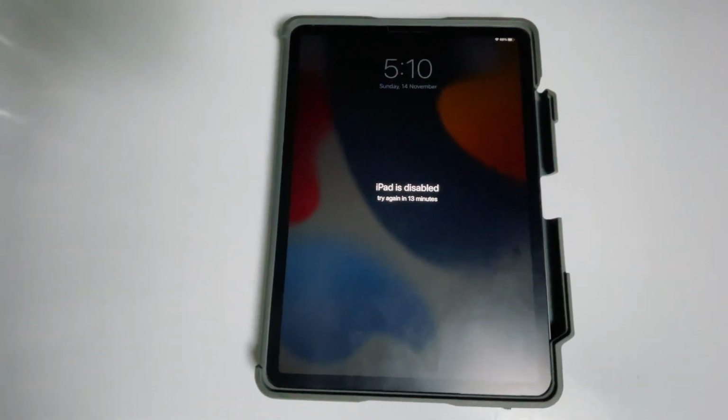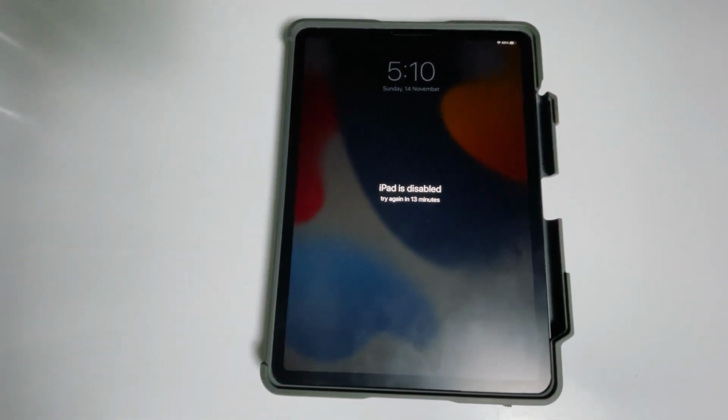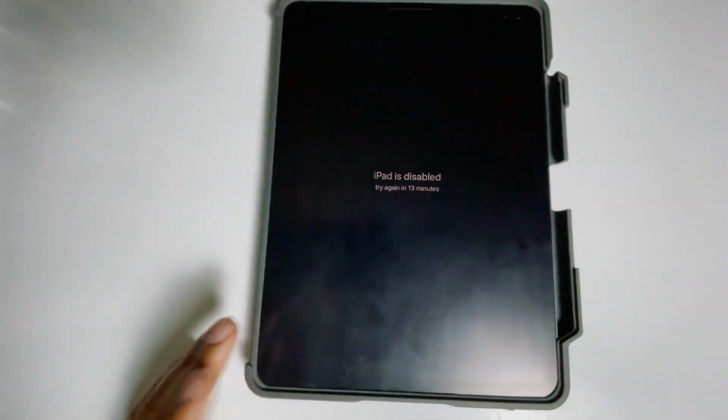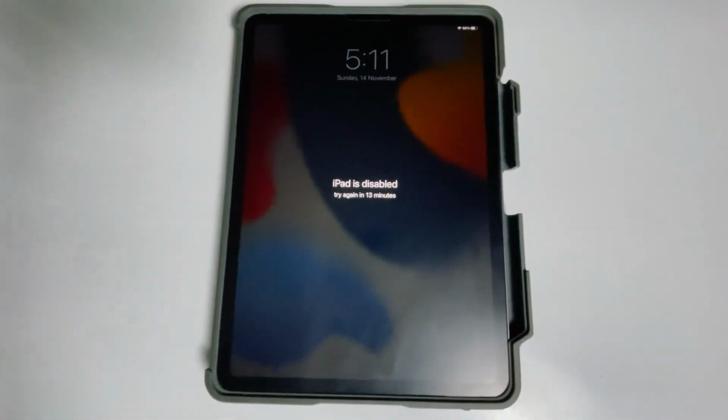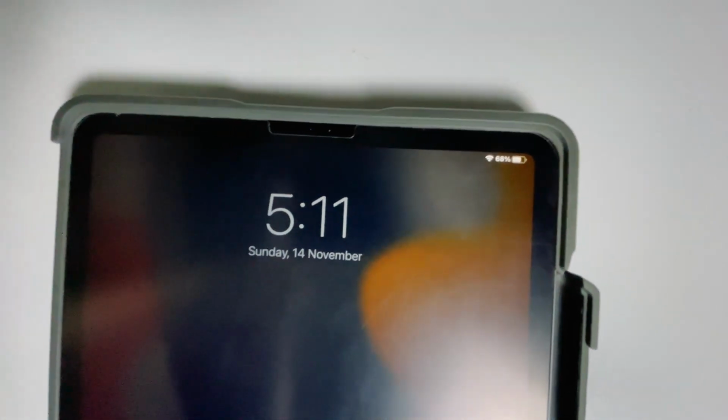Today I'm going to talk about how to restore an iPad, how to fix this up without a computer or iTunes. The steps are the same for all iPad models, so let's get started. The first thing is, make sure that you are connected to either Wi-Fi or mobile data.